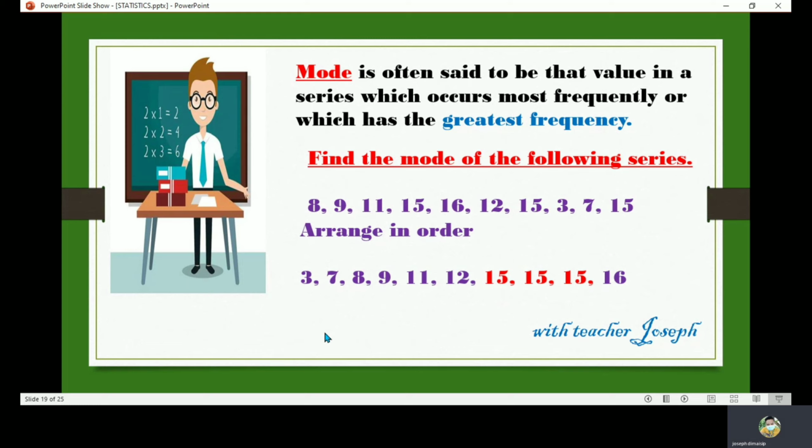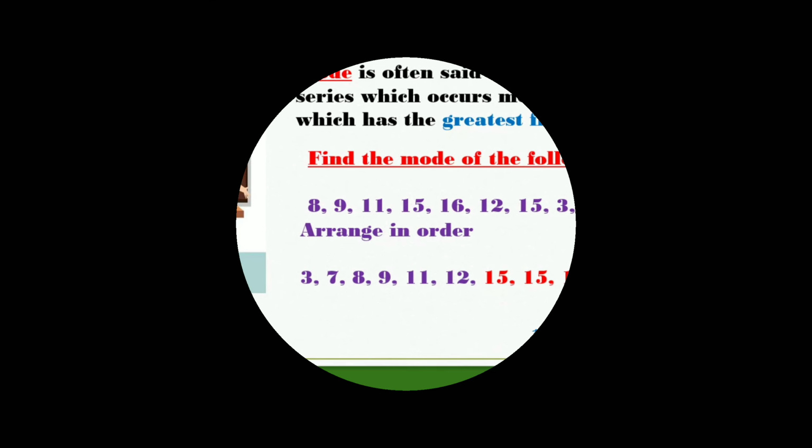So we have 3, 7, 8, 9, 11, 12, 15, 15, 15, and 16. I repeat, there are 10 observations in the series. The figure 15 occurs a maximum number of 3 times. As you can see, we have three 15s here. So therefore, the mode is 15.